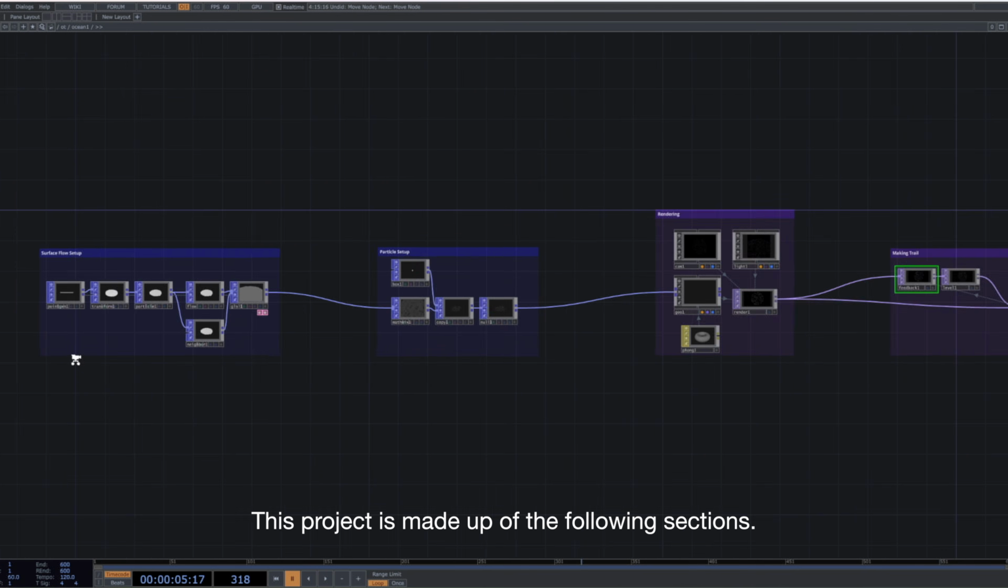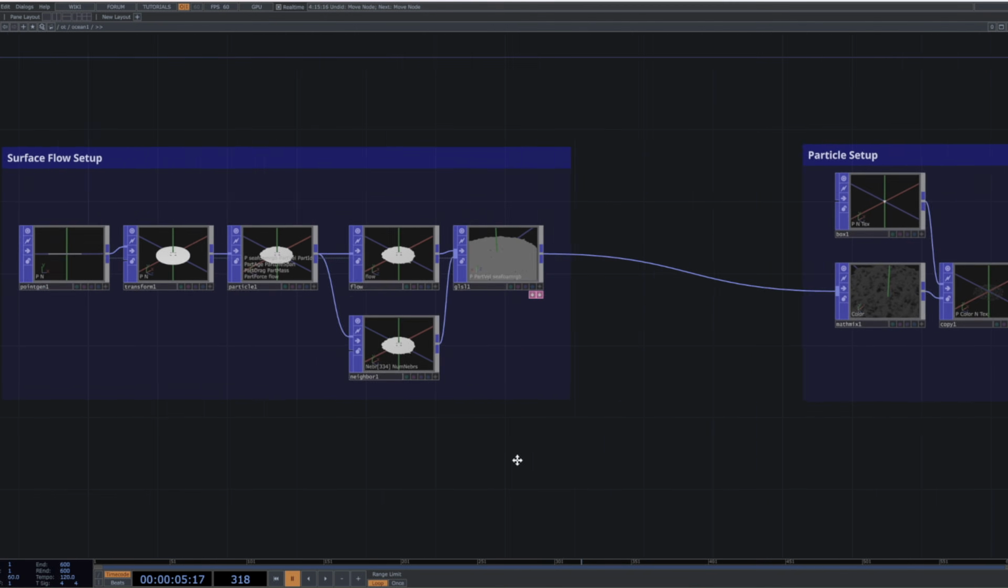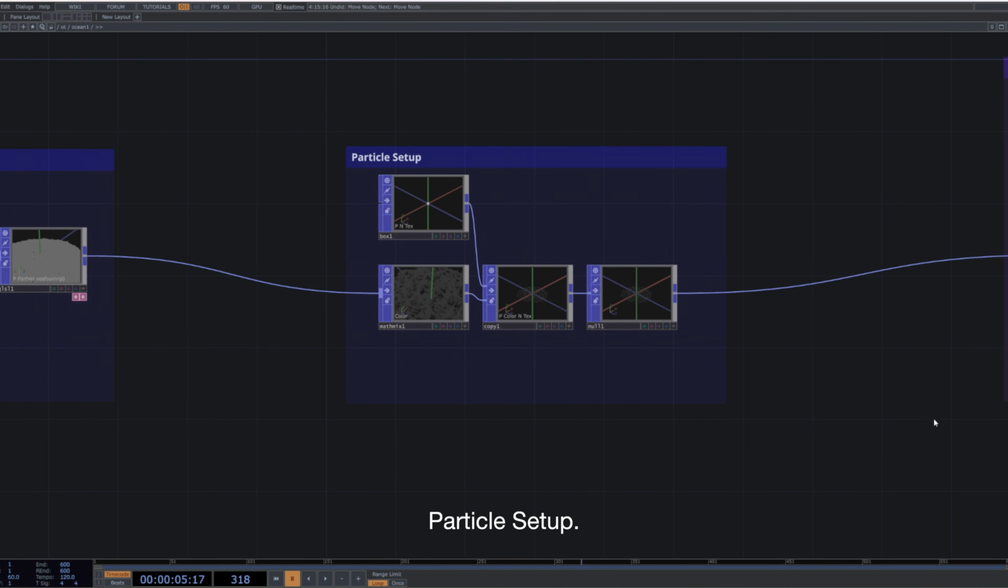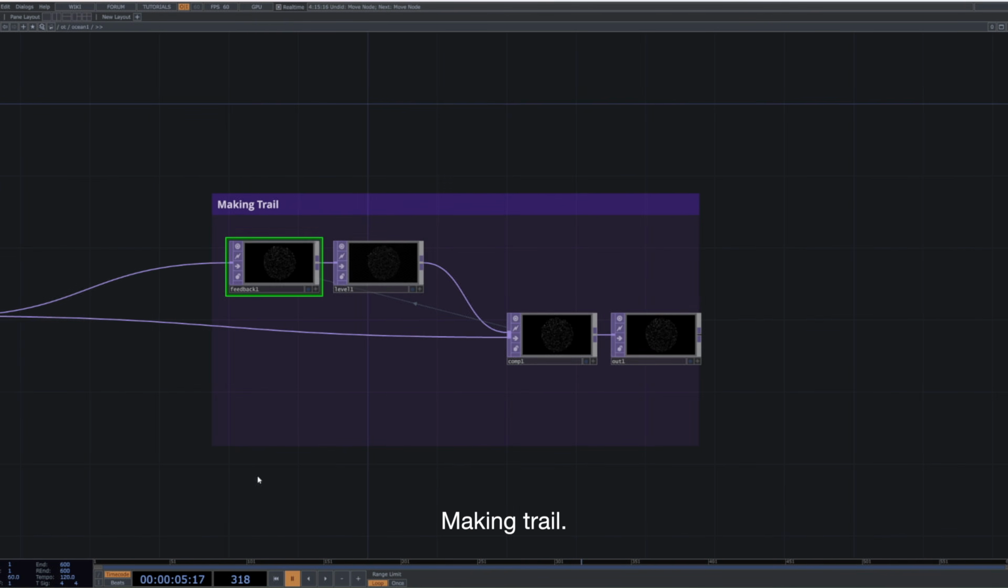This project is made up of the following sections: Surface Flow Setup, Particle Setup, Rendering, Making Trail.